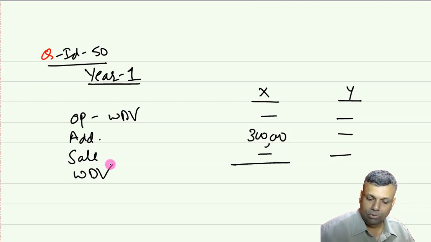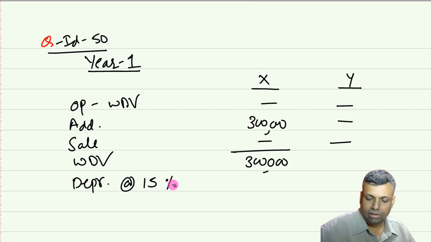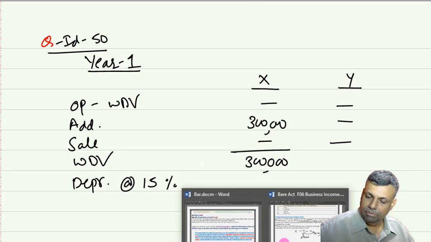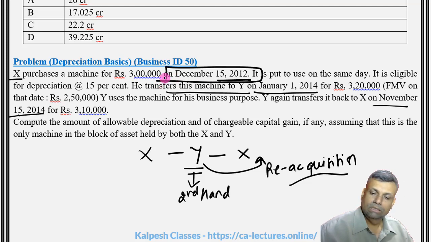So your WDV is 3 lakhs, on which you have to calculate the depreciation at the rate of 15%, but you have to check whether it is full rate or half rate. And that will be based on our question data. First of all, he has purchased somewhere in December. So logically, December, January, February, March. So 180 days is the test, friends, for deciding half rate or full rate.